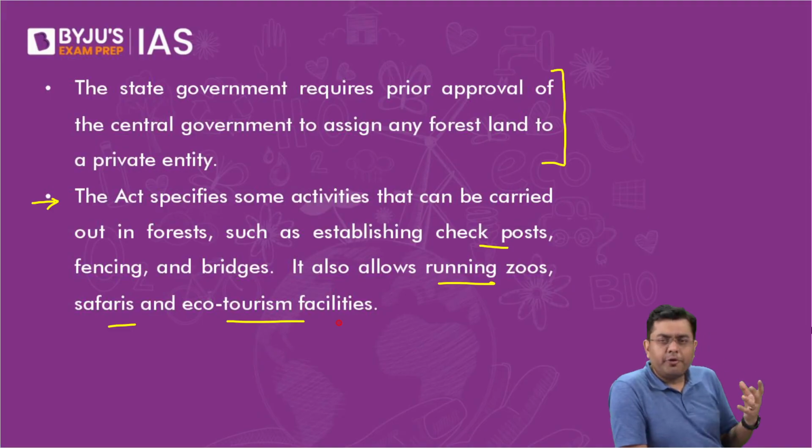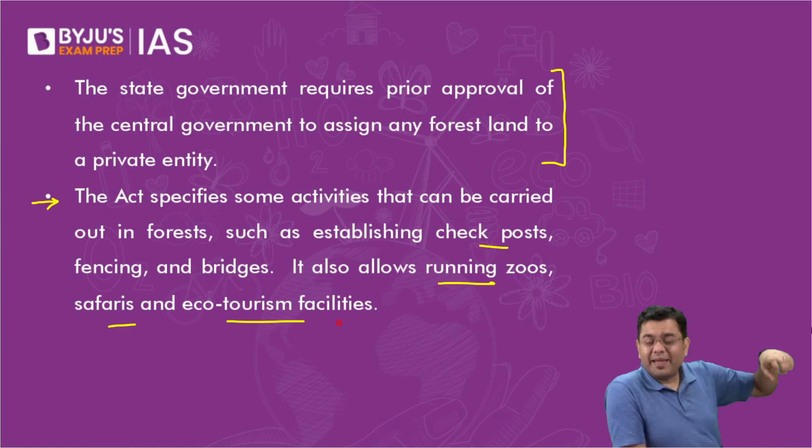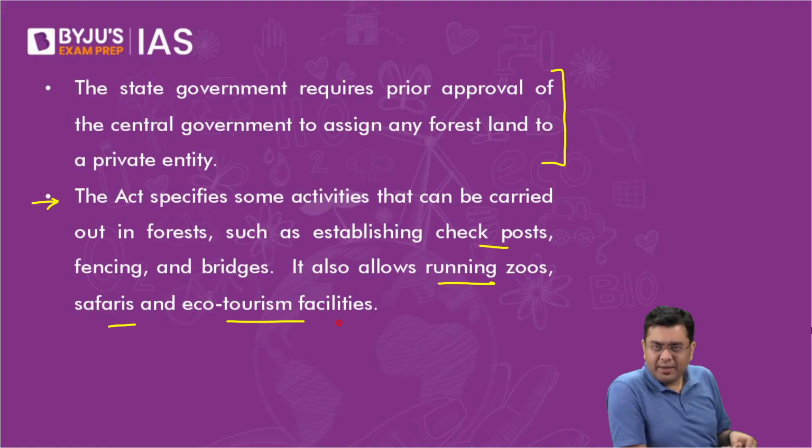What is the purpose of a zoo? If you start constructing zoos there, you will have to create amenities and infrastructure to connect that zoo, isn't it? That means large scale deforestation. That means population pressure on the forest land, right? That has been the counter argument.